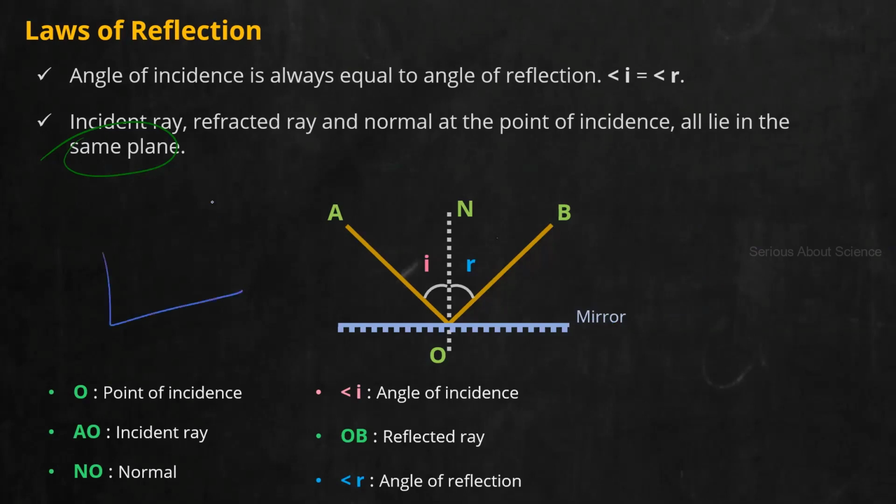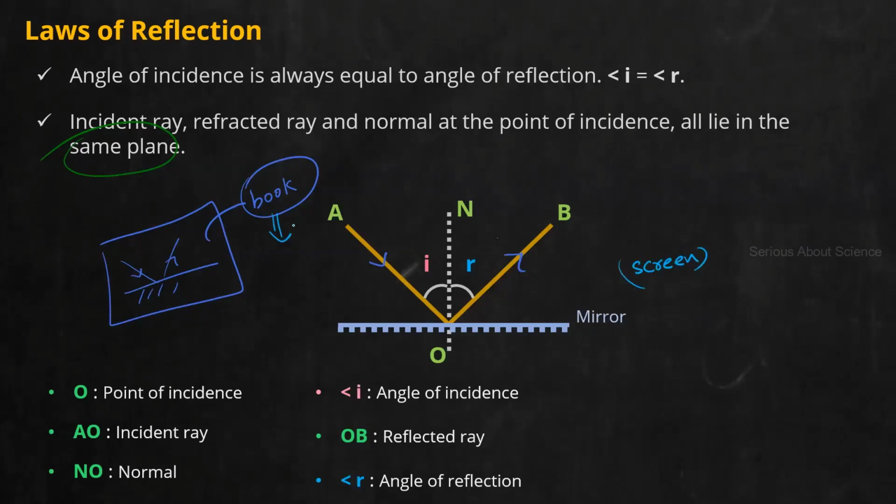Suppose you draw this diagram in your book. In your book also you draw the same diagram. When you draw this diagram in your book, you are talking about the plane of your book. In this case, you are watching this class through your mobile, and all this incident ray, normal, reflected ray lie in what? The plane of the screen. So here the plane means the plane of the screen you are watching. Or if you are drawing this diagram in your book, it means the plane of your book.